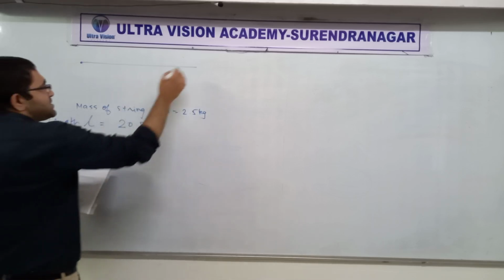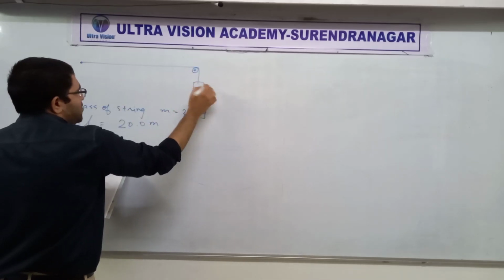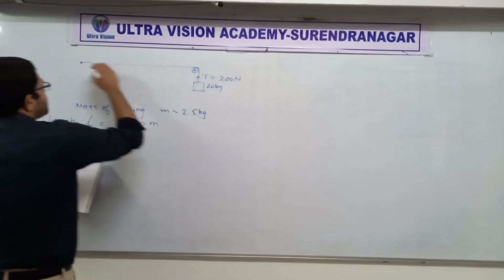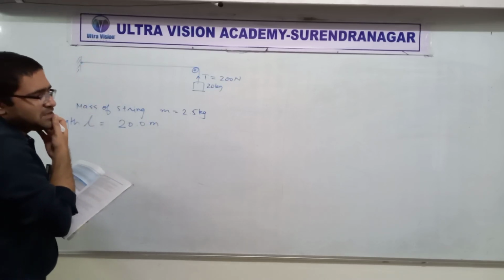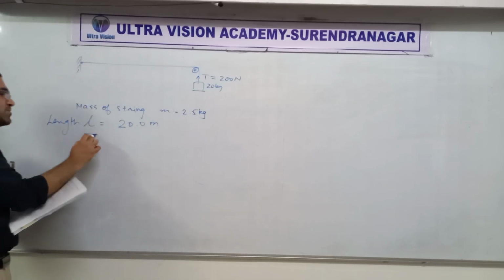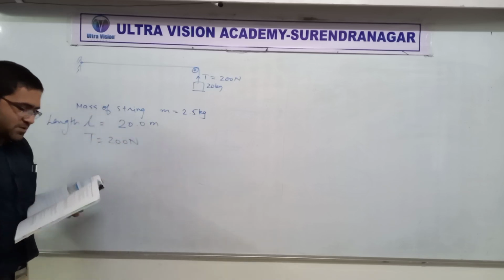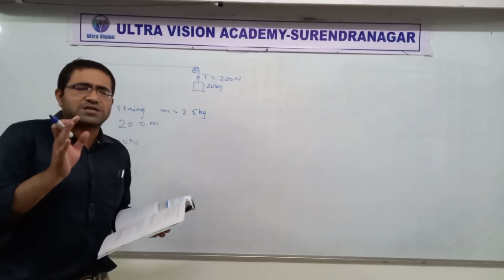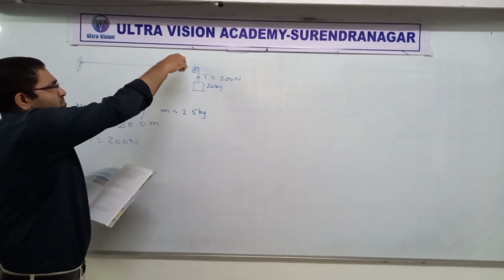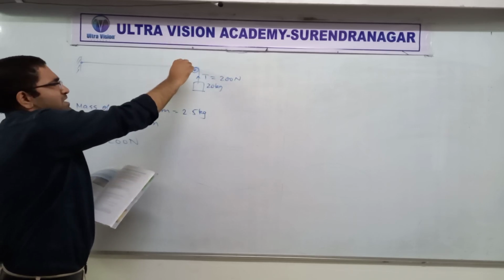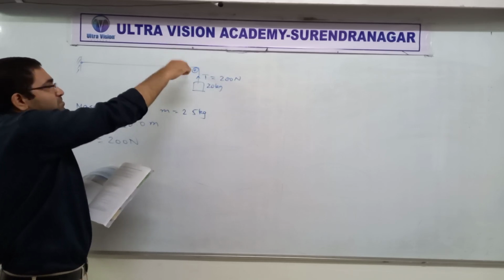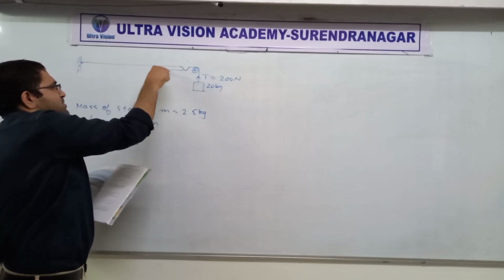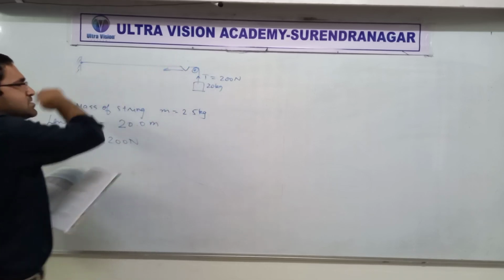The tension could come from attaching a block here, let's say of mass 20 kg, which will give a tension equal to 200 Newton, assuming g is 10. If a transverse jerk, that is a wave pulse, is generated, like I was mentioning, suppose you hit it over here with a ruler or a scale, a transverse pulse is generated. This pulse will move like this.